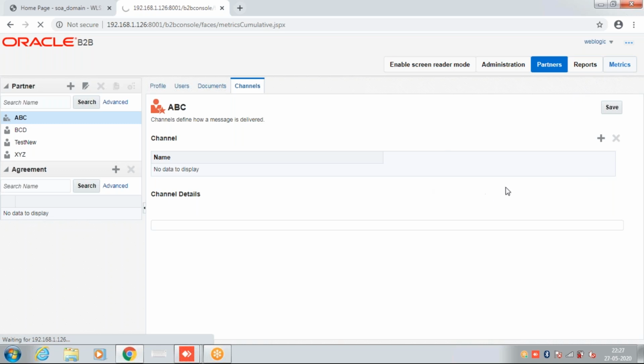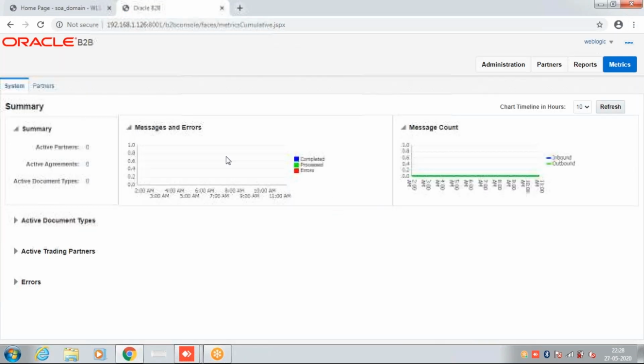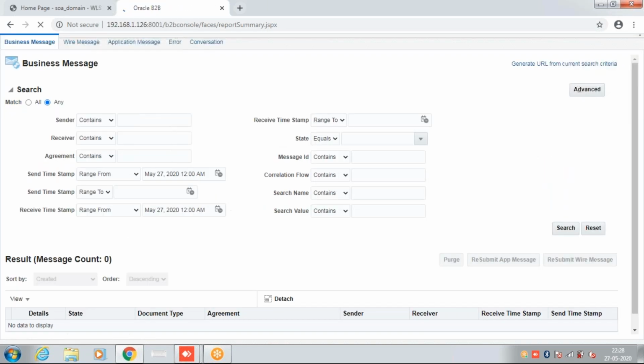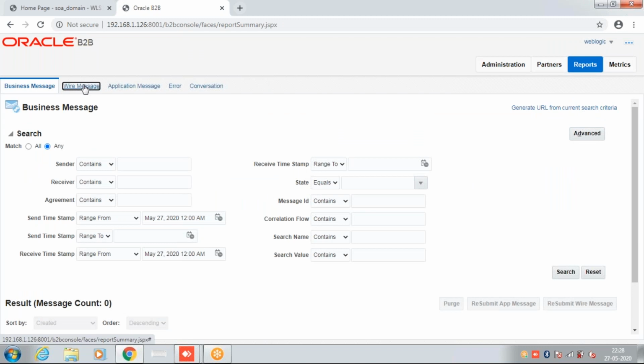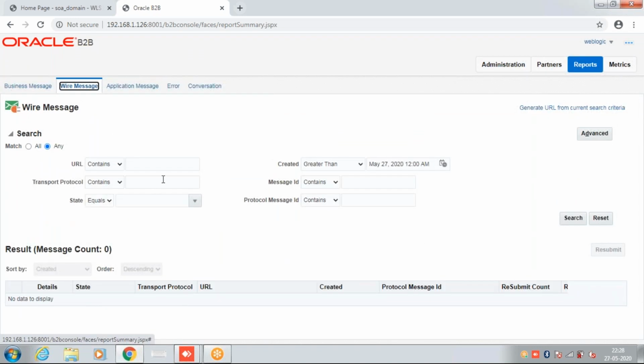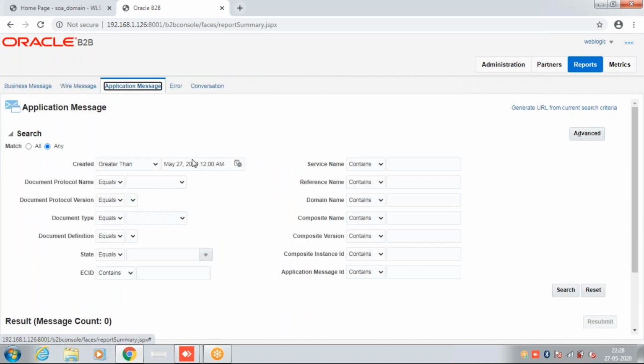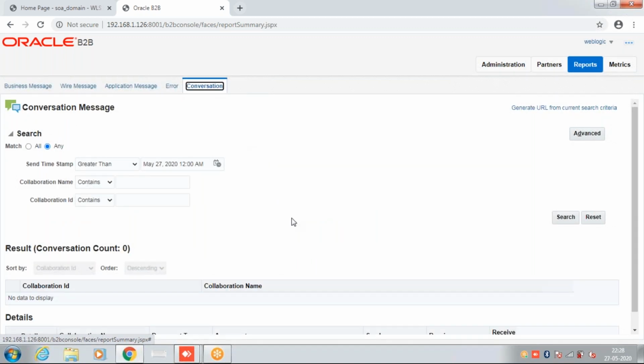Now coming back to the metrics and report, the last option. Under the metrics and report, we can see which messages we sent and which messages we received, what the error count is, and everything. Under the report there are different kinds of reports: business message, wire message, application message, error message and conversation. Wire message is between the partner and host partner, meaning host partner and trading partner. Application message is between the middleware layer and B2B. Error message and conversation is a correlation of messages for getting the ticket or those messages.